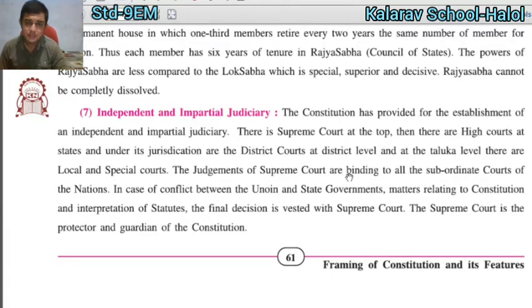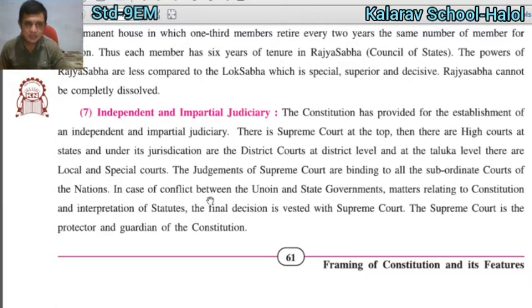The judgment of the Supreme Court is binding on all the subordinate courts of the nation. Once the Supreme Court has decided any case, everyone must follow that decision, because it has the authority to give that decision, and everyone must obey it.